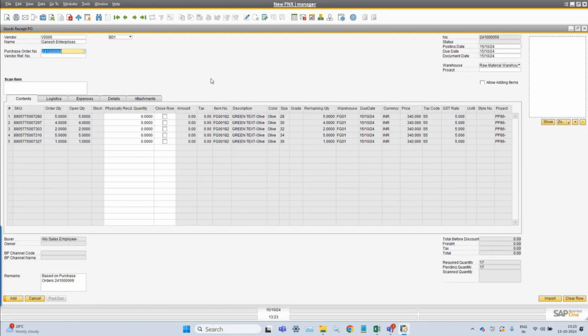When you do this, two things are there. You can import. This is particularly used in two ways, in case customers are giving orders to a third party, like ready to stitch or ready to pack.